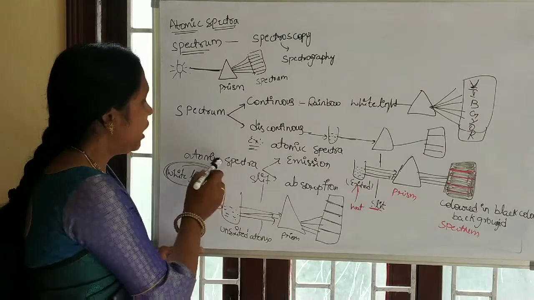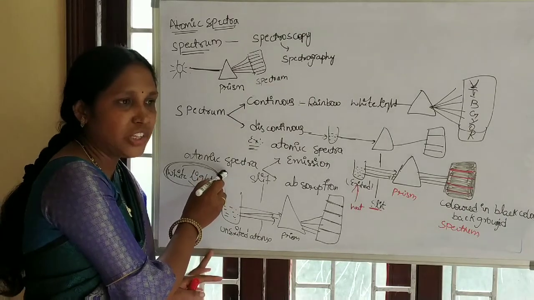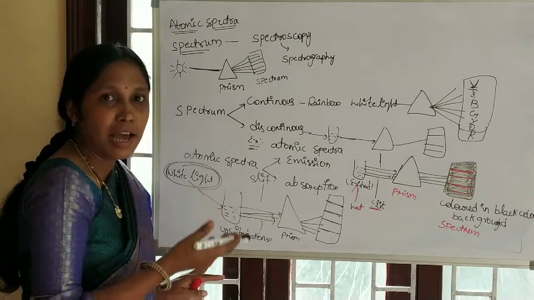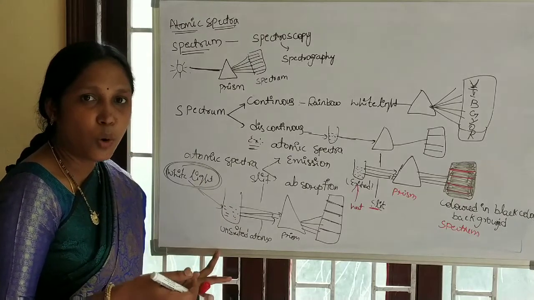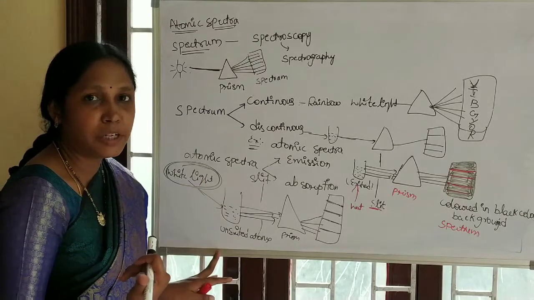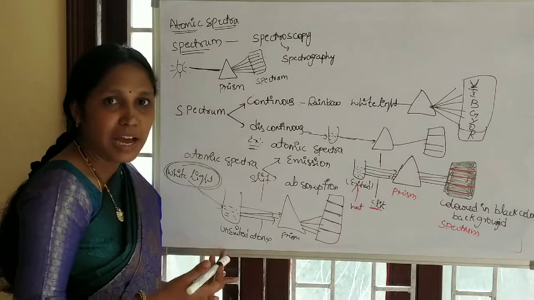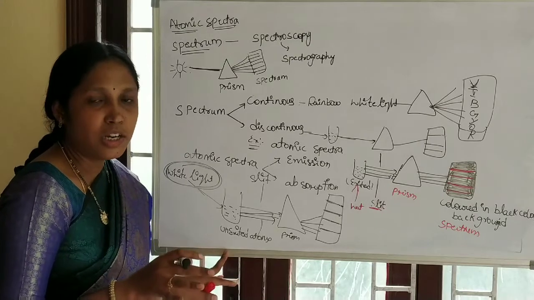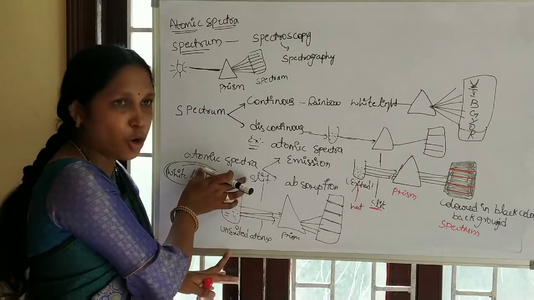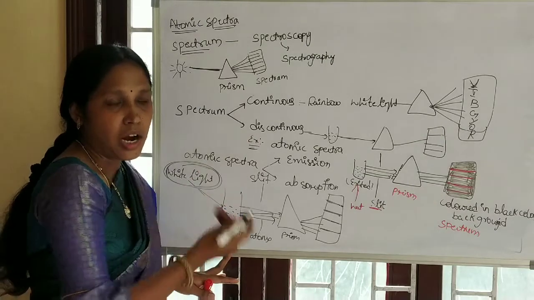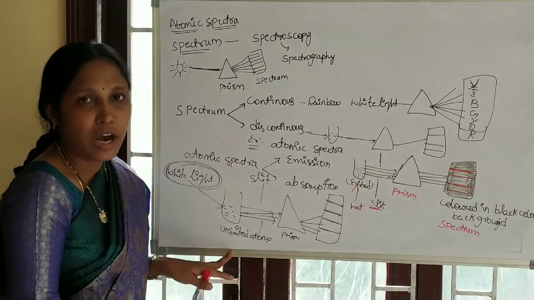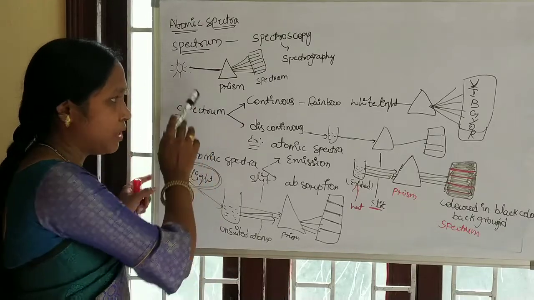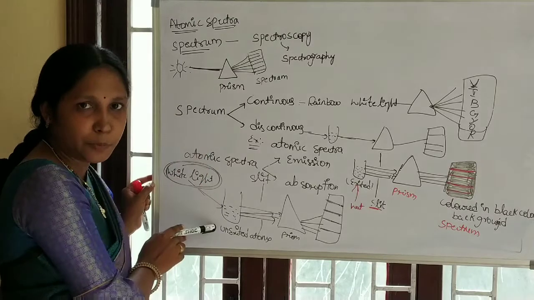And one thing: each atom has its unique atomic spectrum. Just like each and every person has their own fingerprint, each and every atom has its own atomic spectrum. So by using the atomic spectra, we can identify atoms and we can find new atoms. This is about the spectrum and types of spectrum.